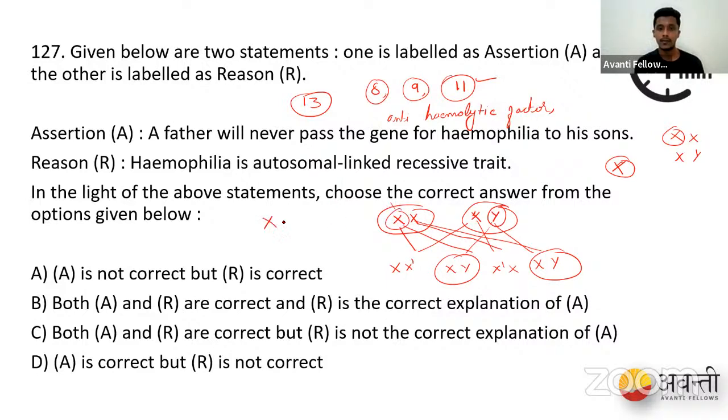Are you understanding? If a mother is a carrier, let us say that one of her chromosomes is defective. It is a recessive disorder. So the mother becomes a carrier when one of the chromosomes is defective and the other chromosome is healthy.